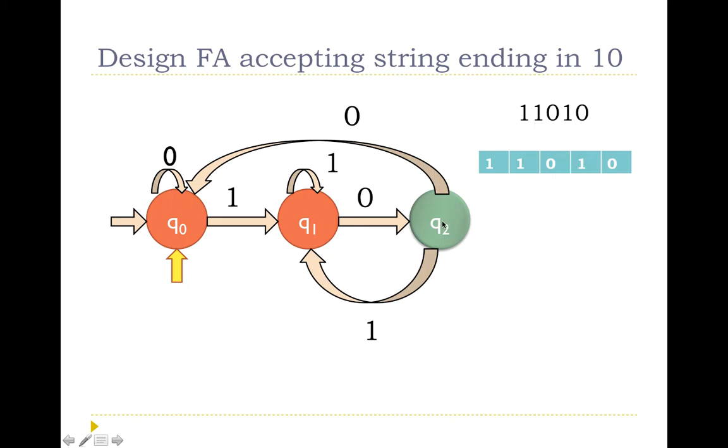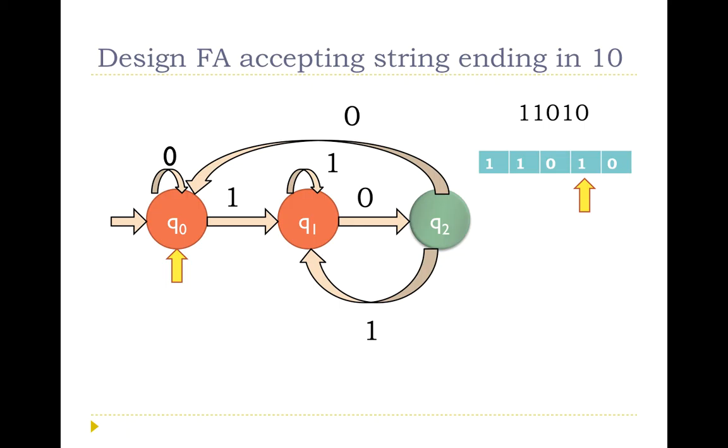So with 1 it goes back to the state Q1 because it has yet to search for a 0 so that it ends with 1, 0.